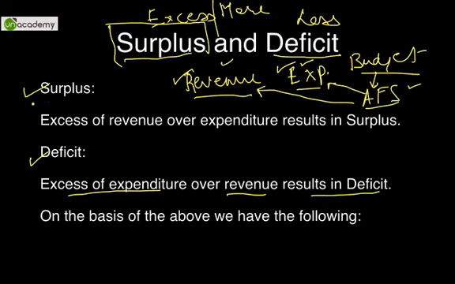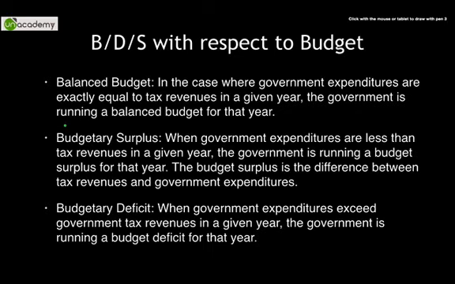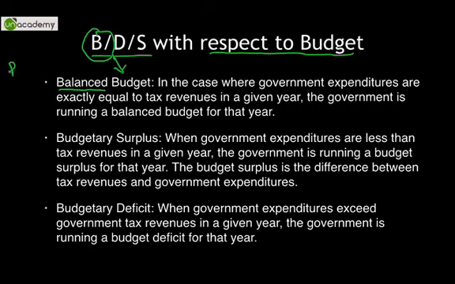On the basis of these basic meanings, we come to the budgetary allocations. This is the code word that I've written over here, BDS, with respect to budget. What does B stand for? B stands for budget or balanced budget. What do we mean by balance? There is a balance in the budget, which means revenue is equal to expenditure.